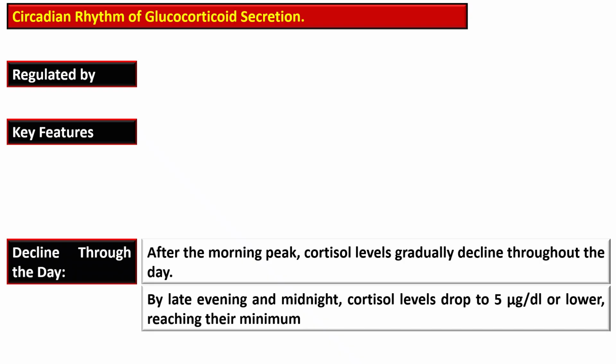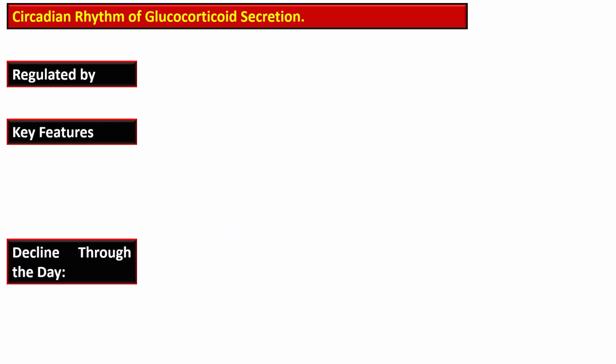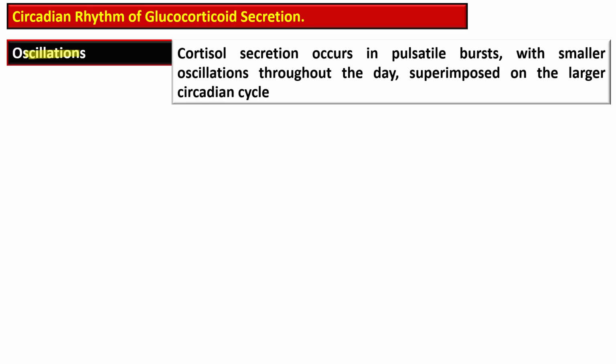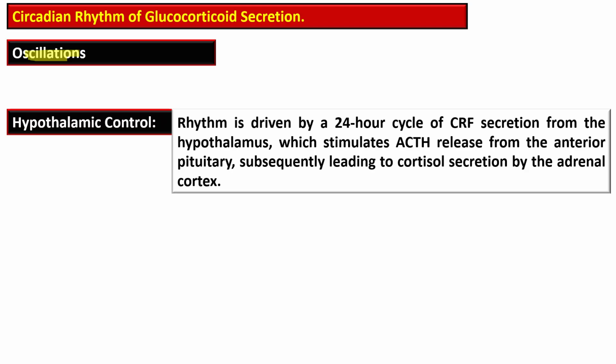And then there is a decline throughout the day. After the peak in the morning, the cortisol levels gradually decline throughout the day, and by late evening and midnight, cortisol levels drop to 5 microgram per deciliter or lower, reaching their minimum. There is oscillation in this circadian rhythm. This secretion occurs in pulsatile bursts with smaller oscillations throughout the day that are superimposed on the larger circadian cycle. Then this secretion is under hypothalamic control.